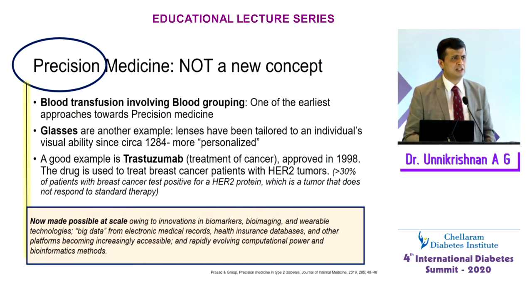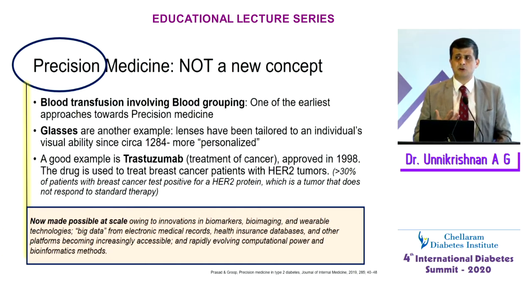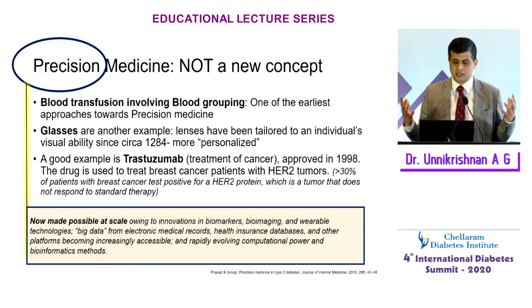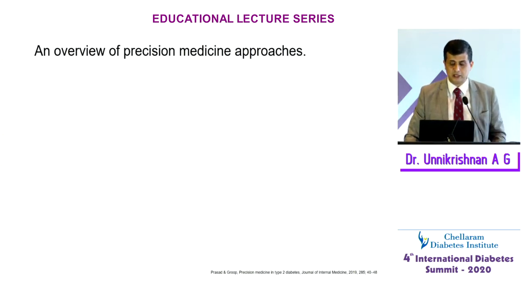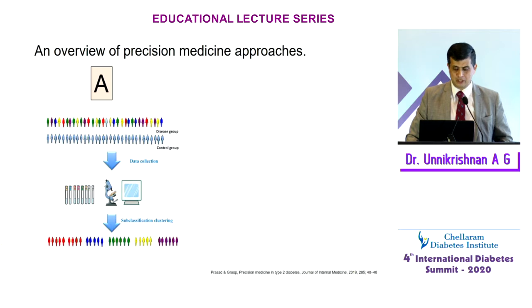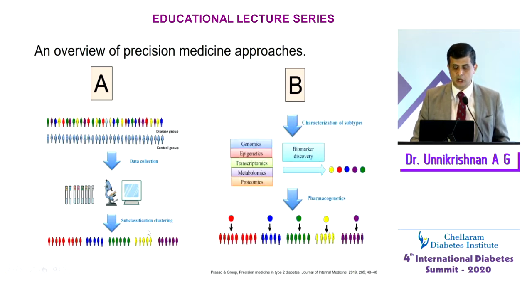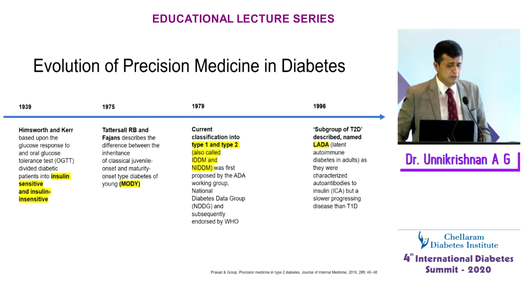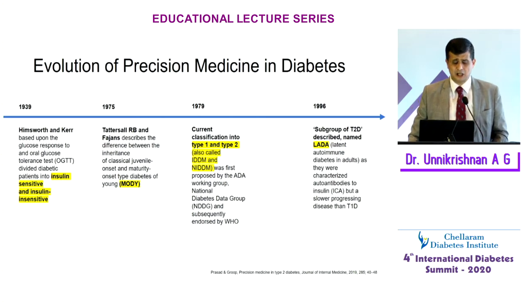Now, why is precision medicine possible today? It's possible because we have multiple biomarkers, innovations in bioimaging, and the Internet of Things, the wearable devices, which together are getting big data from medical records, and we are able to use that computational power to decide there are several groups and how to treat them. If all this is a little too much for you, I'll go back to something simpler. You look at a disease group, and then you subclassify them, and then you use biomarkers to group people.